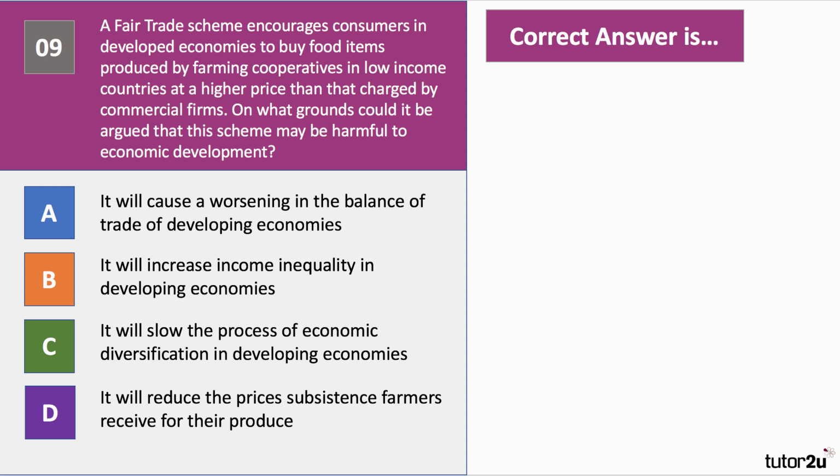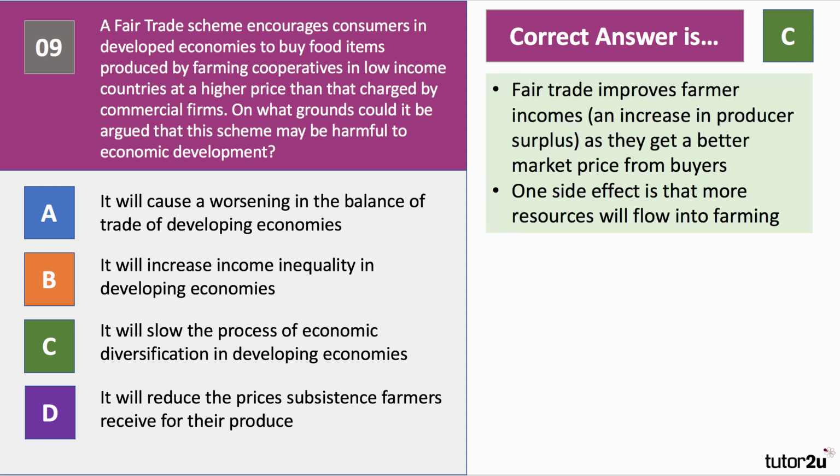Well, fair trade, of course, is a scheme that's used by many people. Millions of consumers in the UK buy fair trade products. To what extent might it be harmful to the overall development in lower income countries? The right answer is C. It may slow the process of diversification.